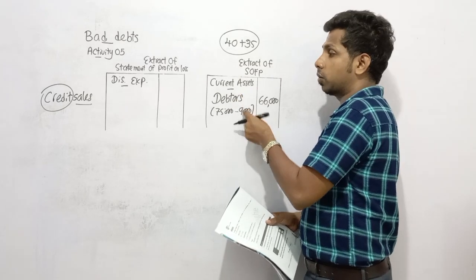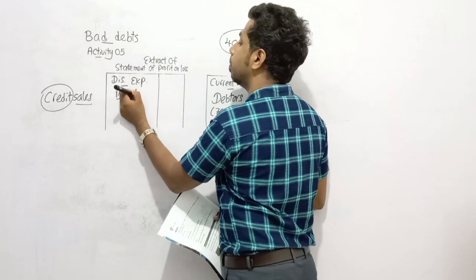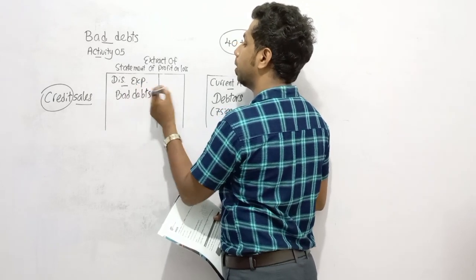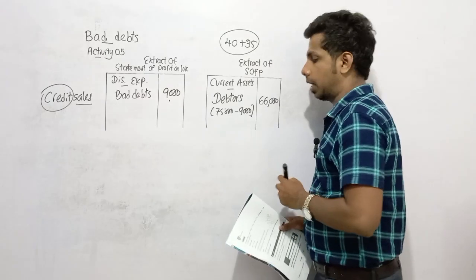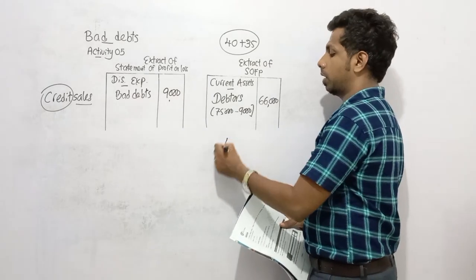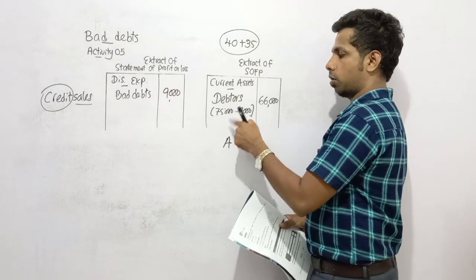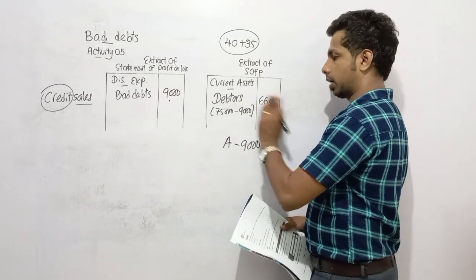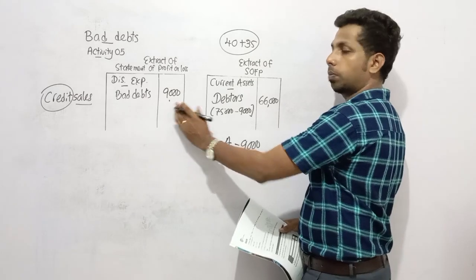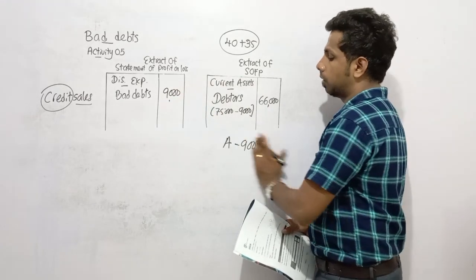This decrease in asset, on the other hand, we need to recognize as an expense, and that is called bad debts. How much is the total bad debt of the period? 9,000. This is very simple, dear children. The asset decreased by 9,000, so here the 9,000 we transferred to the P&L, because when an asset decreases, you can see it as an expense, right?